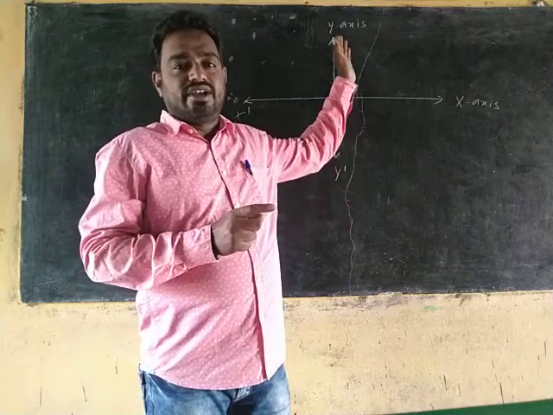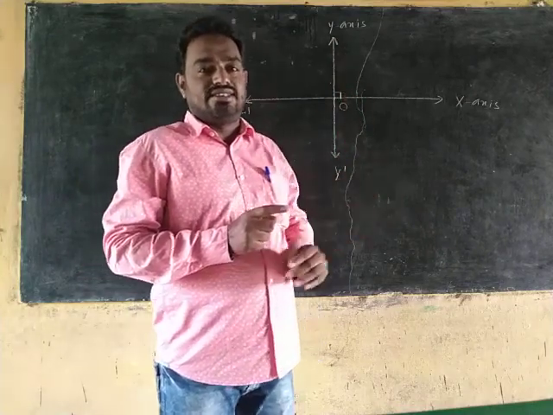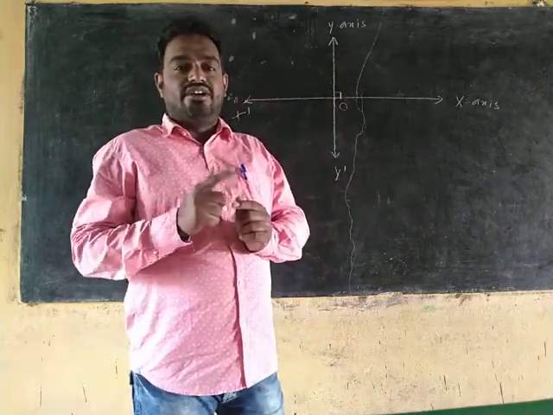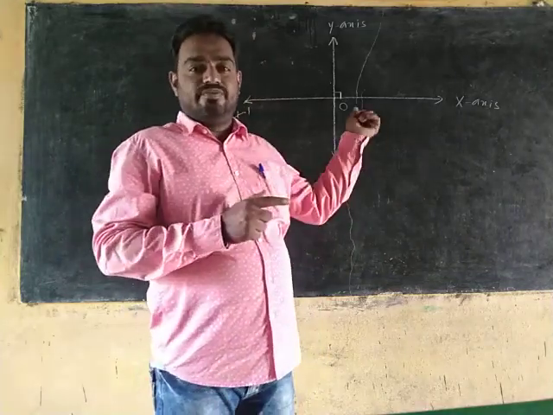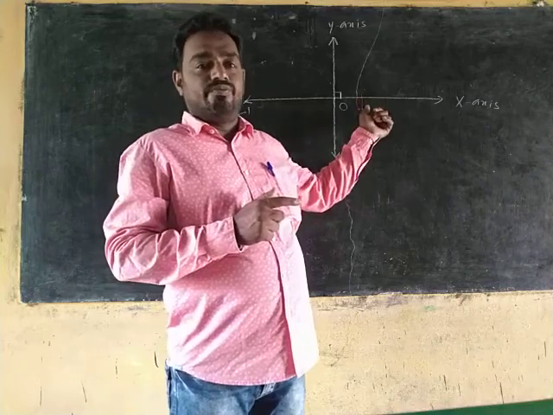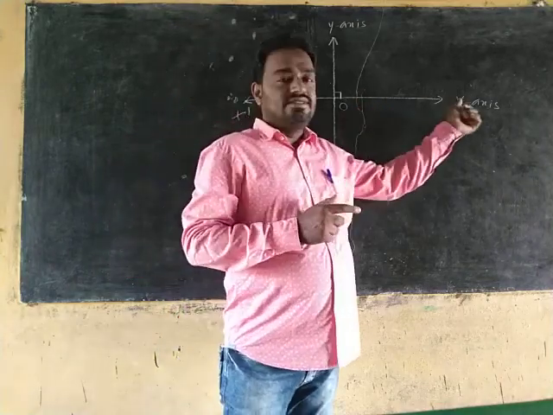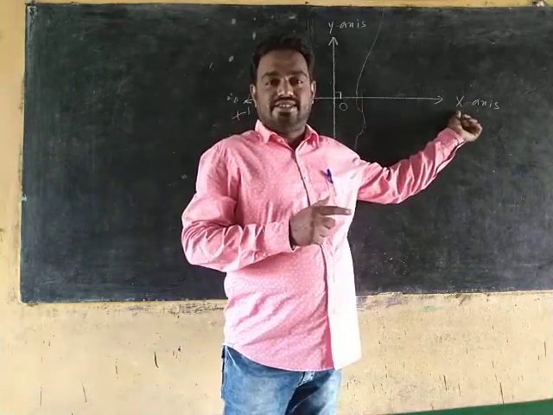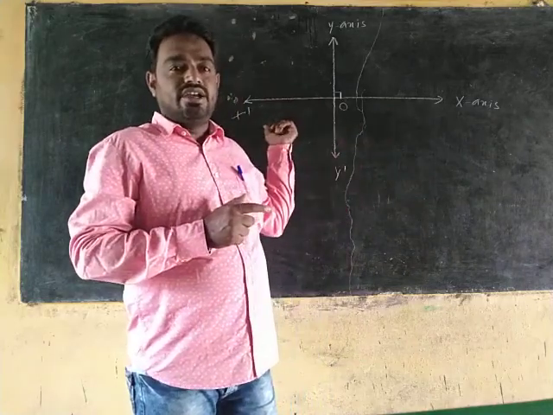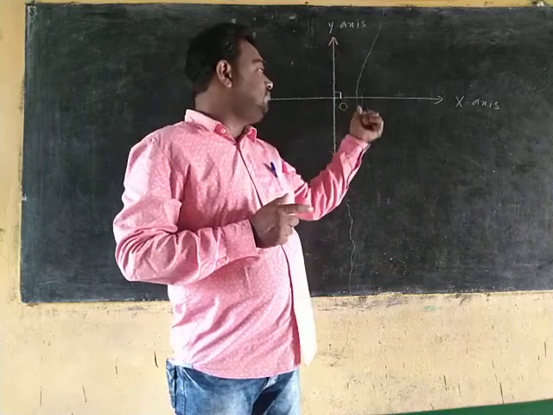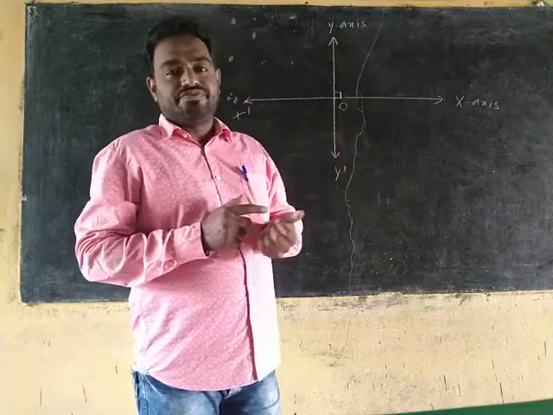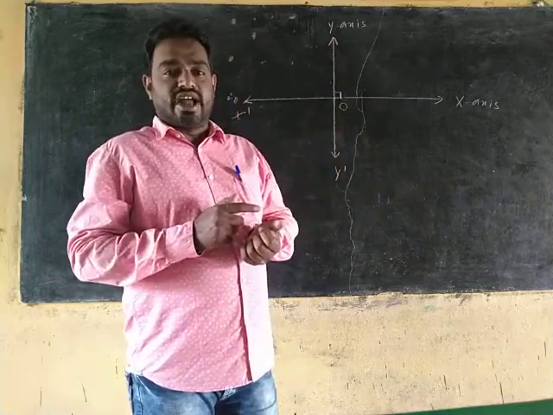The point of intersection of the x and y axes is called the origin, denoted by O. OX is the positive x-axis, OX dash the negative x-axis, OY the positive y-axis, OY dash the negative y-axis.